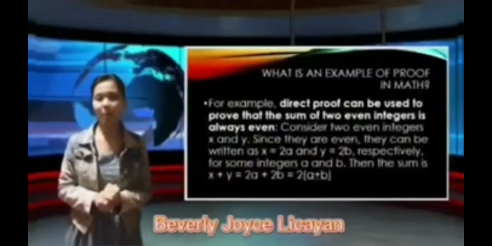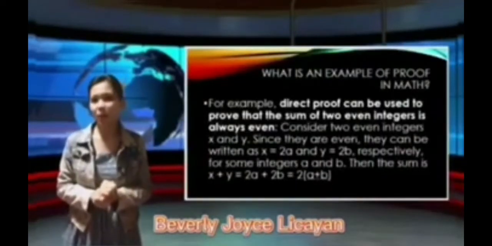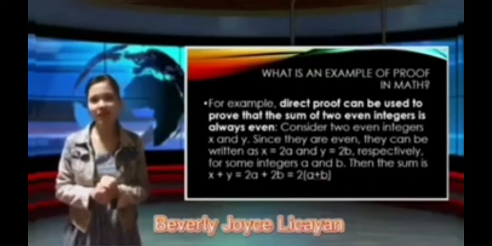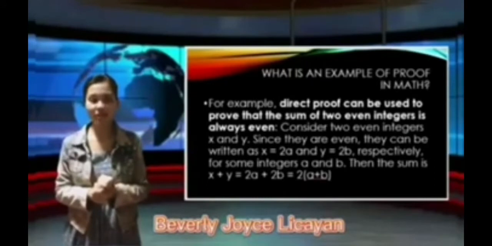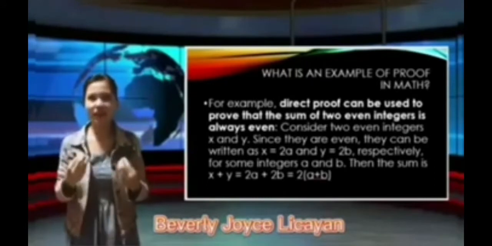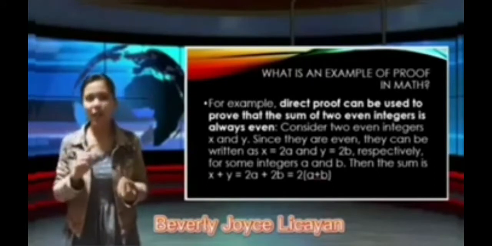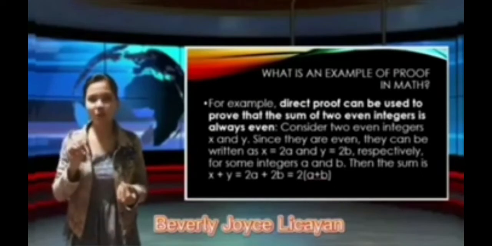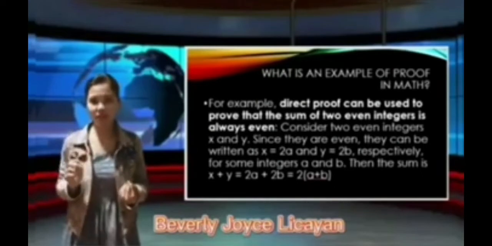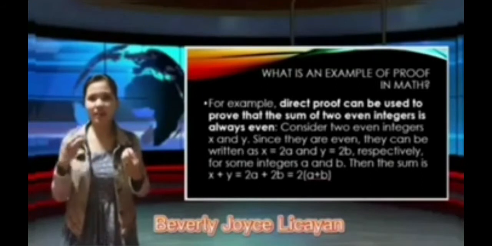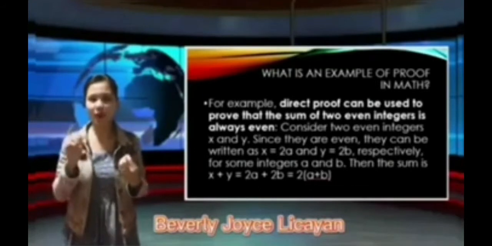As an example of a proof in math, a direct proof can be used to prove that the sum of two even integers is always even. Consider two even integers x and y. Since they are even, they can be written as x is equal to 2a and y is equal to 2b respectively, for some integers a and b. Then the sum x plus y is equal to 2a plus 2b, which is equal to 2 times (a plus b).